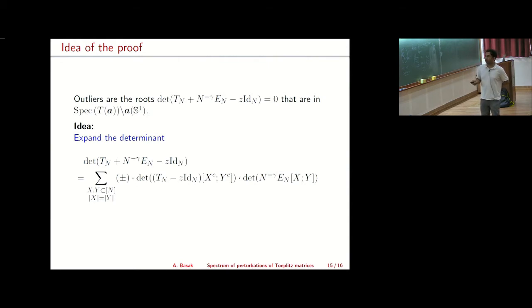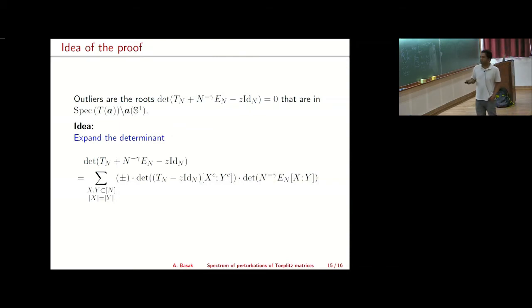From the definition of the determinant, it is the determinant of this Tn minus zi dn. You look at the submatrix induced by x complement and y complement as rows and columns, and multiply by the determinant of this noise matrix. Look at the submatrices induced by the complement of the rows here and the complement of the columns here. And then you have some sign, because of how you choose your x and y. So there is nothing fancy here. It just follows from the definition of the determinant.